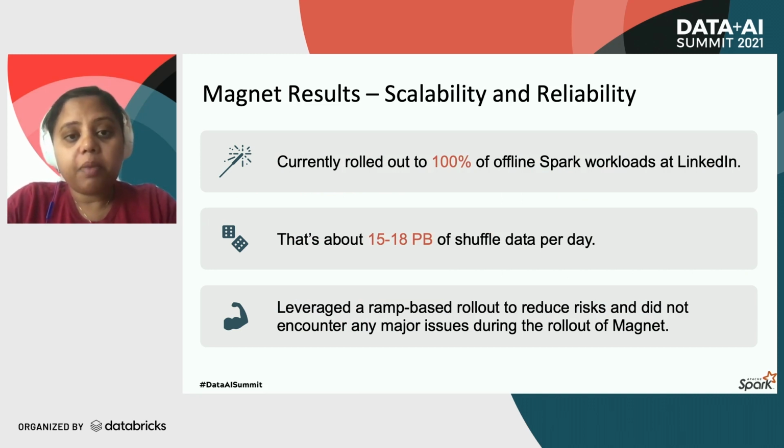Now we will look at the impact that Magnet has had in our production clusters. We have rolled out Magnet to 100% of all the Spark workloads at LinkedIn. We did some analysis and measured the data from our two largest production clusters. Currently, Magnet is serving 15 to 18 petabytes of shuffle data daily. When we rolled out Magnet to these clusters, we did it in stages with a ramping tool to minimize our risks, and we reached the 100% mark without encountering any major issues. This is a big testament to the overall reliability and scalability of Magnet.